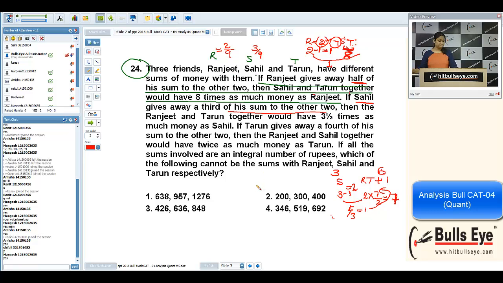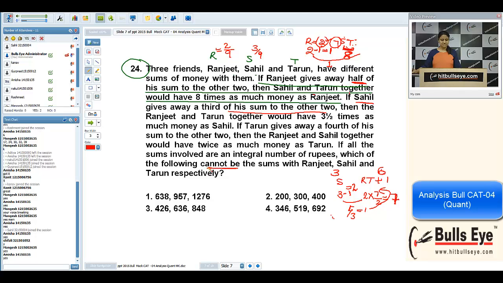Is it okay with you? If you are comfortable in ratio, then the question was very easy. Otherwise, you can do this question by using options, but you have to check all 4 options, because that cannot be the sums. You have to check all the 4 options. Okay, Amisha and Mangesh, is it okay?